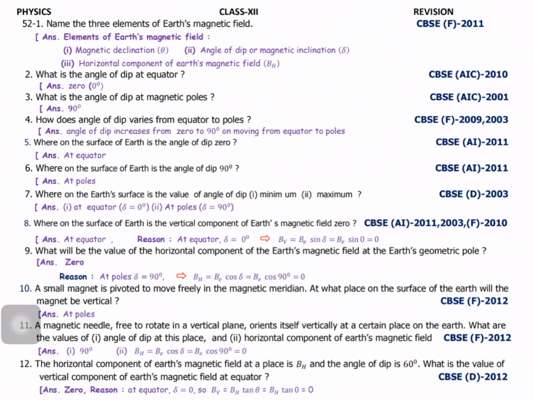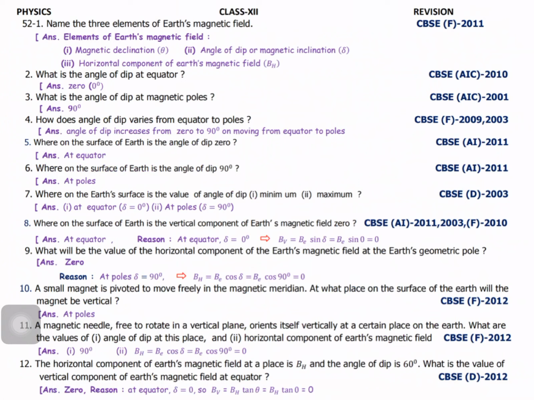And next one, you can see one more question. Name the three elements of Earth's magnetic field. One is magnetic declination. Second one is angle of dip or magnetic inclination. Third one, horizontal component of Earth's magnetic field.